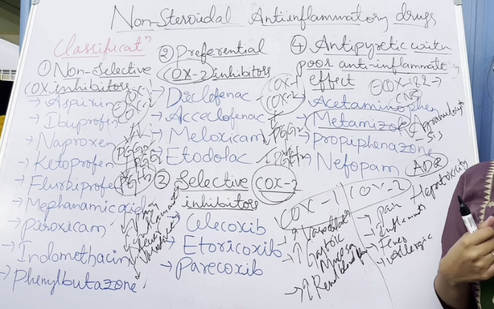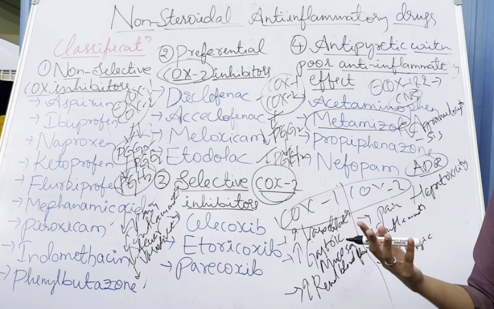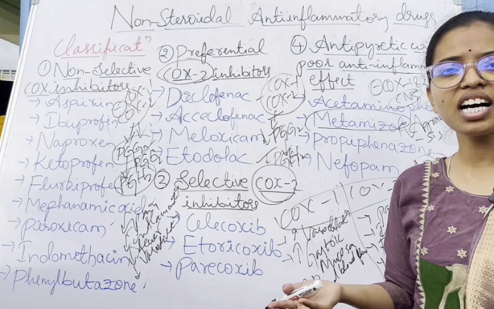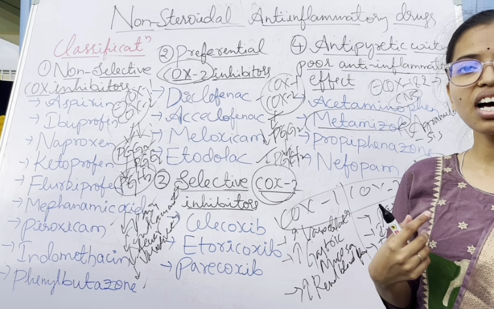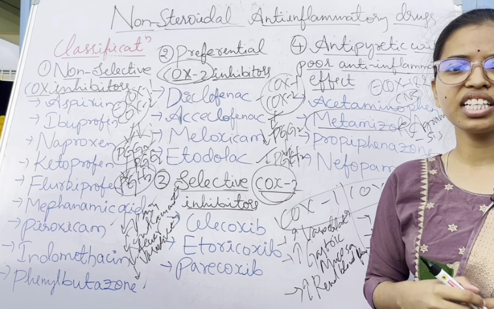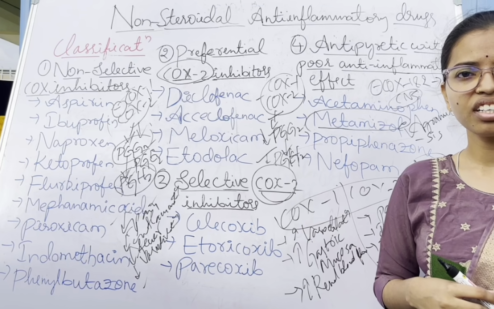So what happens when the neutrophils are suppressed? First we have to know the function of neutrophils. Neutrophils are helpful in fighting antigens, the foreign particles.